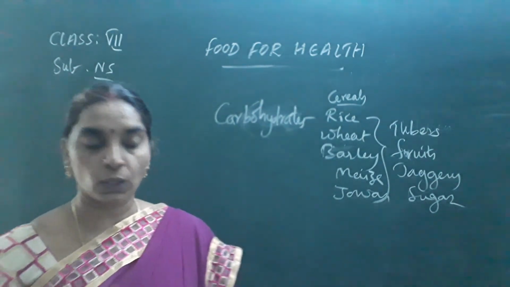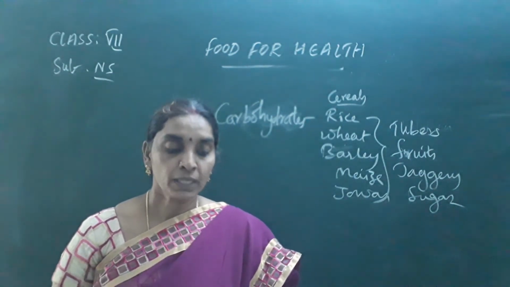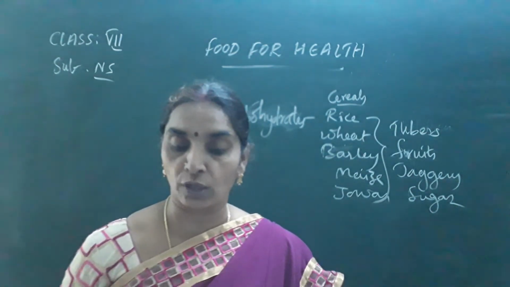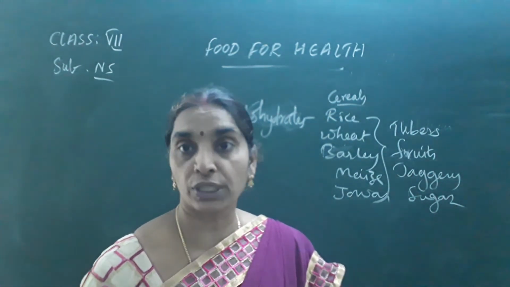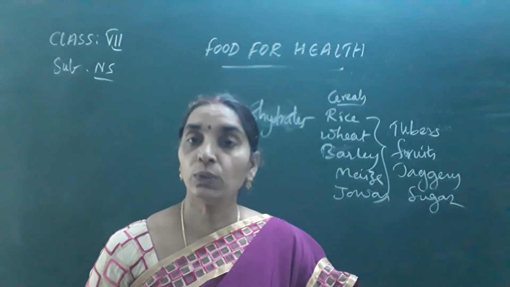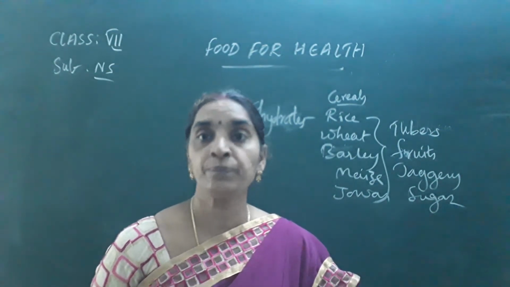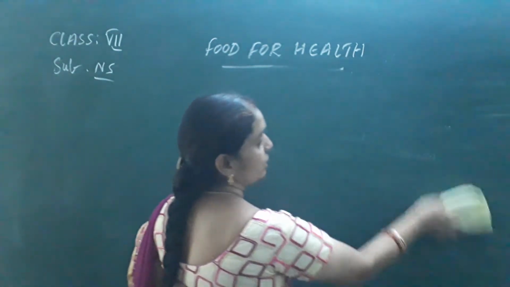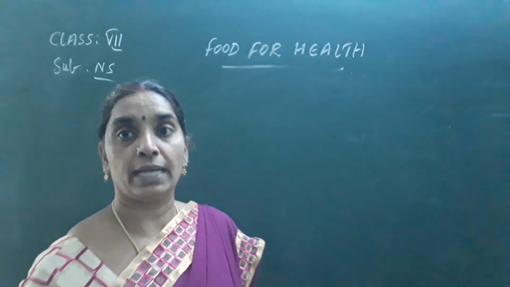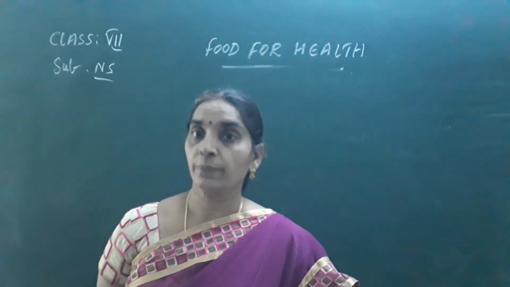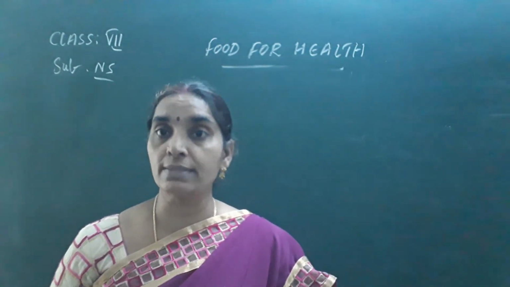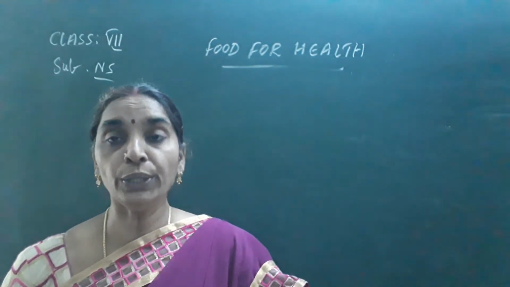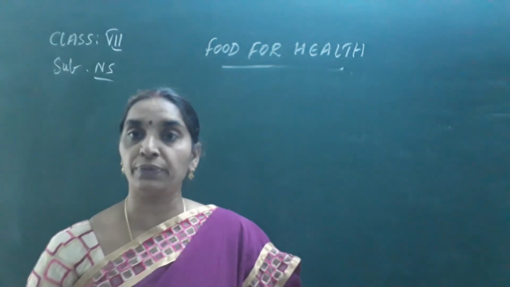Okay, the next question is that carbohydrates are usually present in the form of starch and sugars in the food. You know that plants produce sugars first, and later they are converted to starch. So you will be learning about this in the lesson nutrition in plants. Okay, next, how do you test the presence of starch in a given substance?